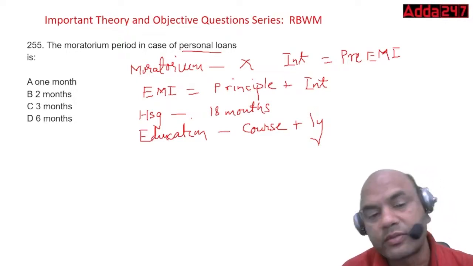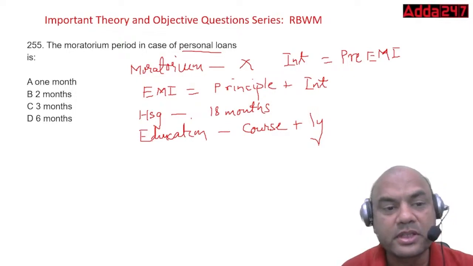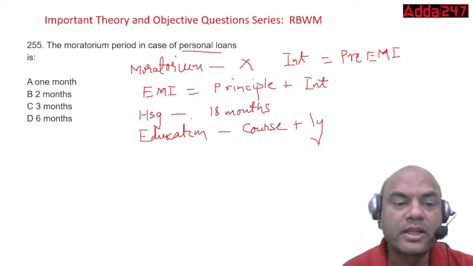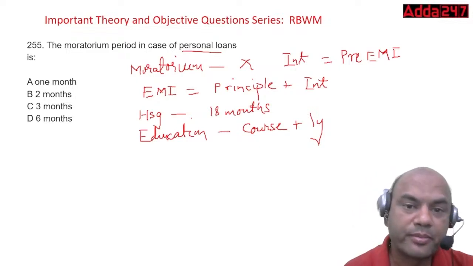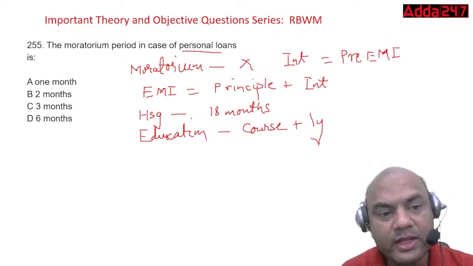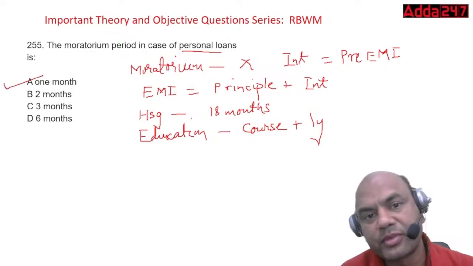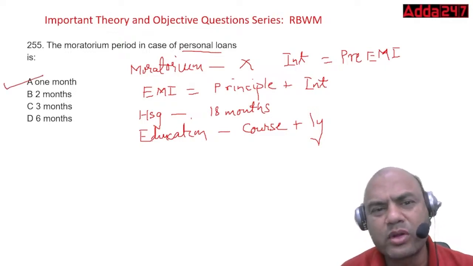But what is the question now? The moratorium period in case of a personal loan is 1 month, 2 months, 3 months. In fact, there is no moratorium period in personal loans. No, zero. But if in the exam they give you this question, then the answer will be 1 month.